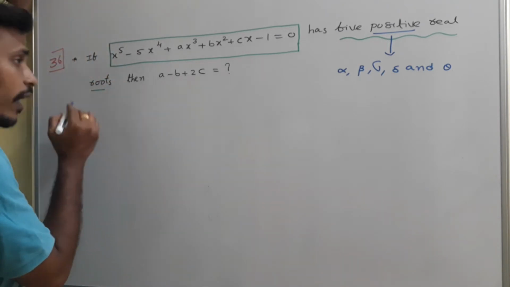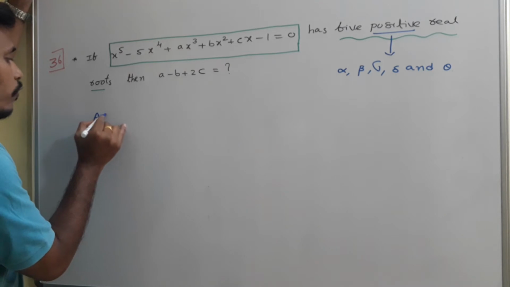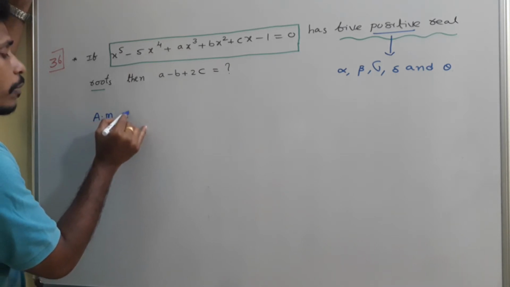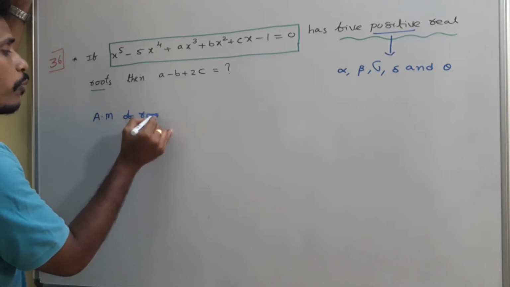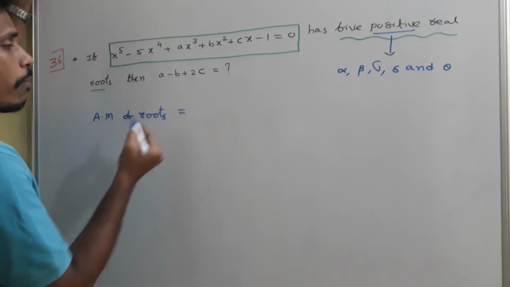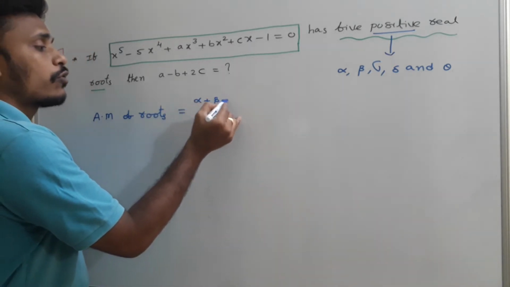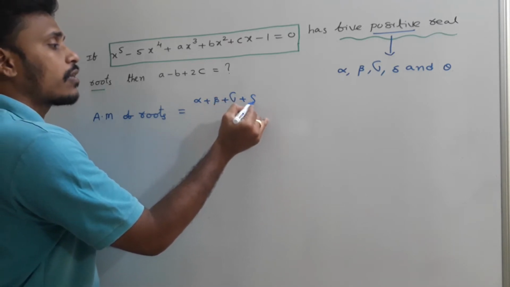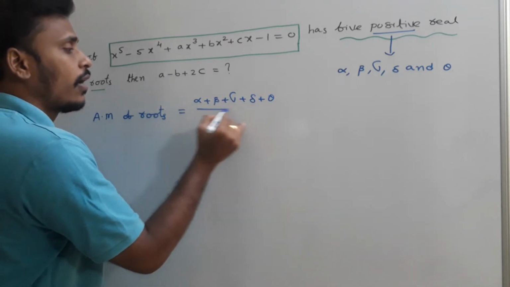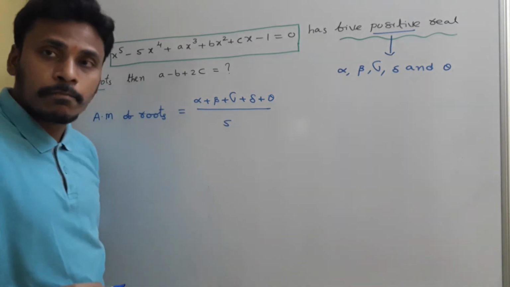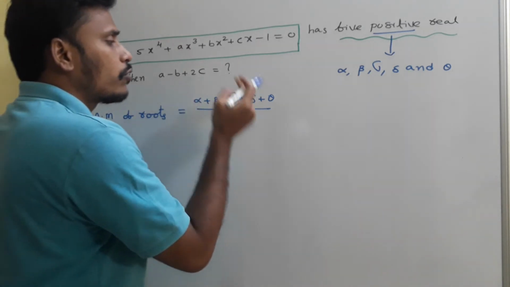So now I am trying to write the arithmetic mean of those numbers. Arithmetic mean of the roots, because they are positive, so we have a chance to apply arithmetic mean. The arithmetic mean of those 5 roots is alpha plus beta plus gamma plus delta plus theta divided by 5. Okay, sum of the roots.